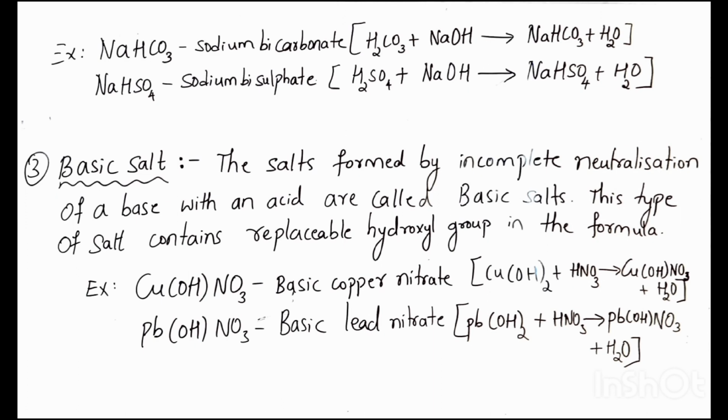There are 2 hydroxide anions in the copper hydroxide base, but here only one hydroxide anion is replaced by acid radical. So this results in the formation of basic copper nitrate, which has hydroxide anion in its formula. So this may further react with an acid to form normal salt. As it has the property of base, so we call it as basic salt.